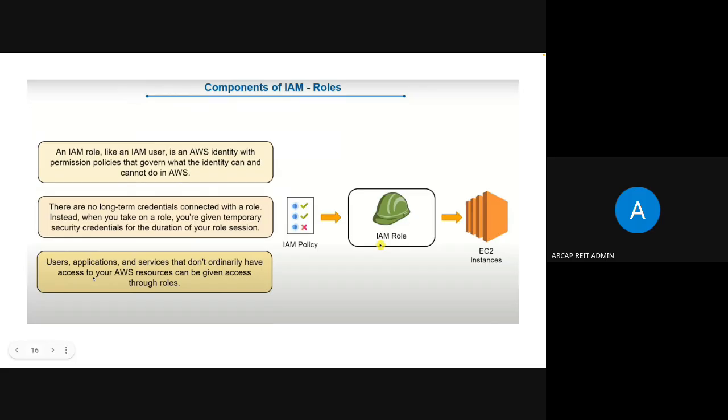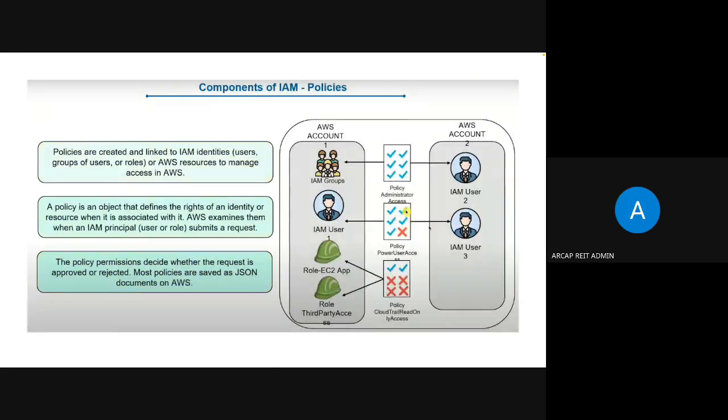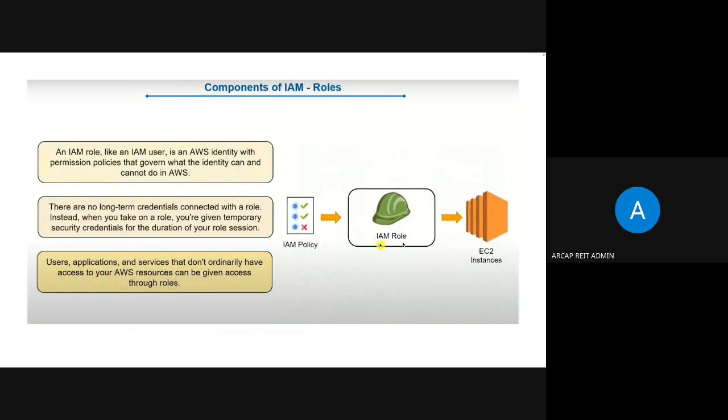Users and applications that don't ordinarily have access to AWS resources can be given access through these roles. Based on the role, we can assign it to any person. So what we do is create a role.